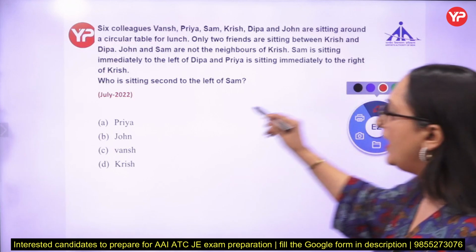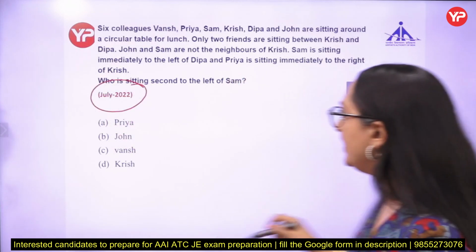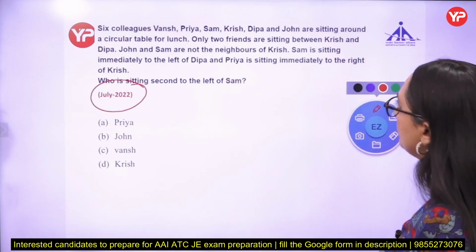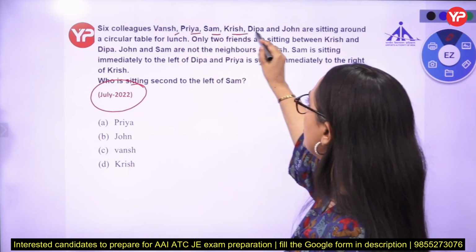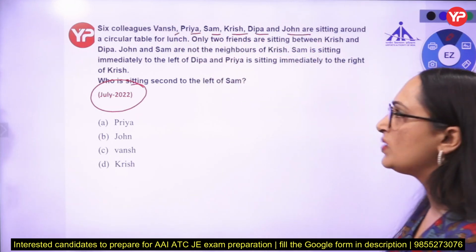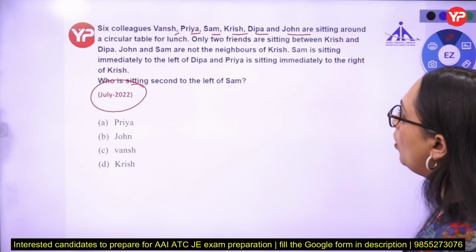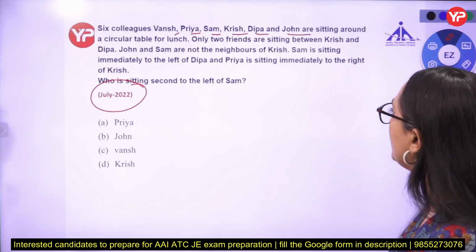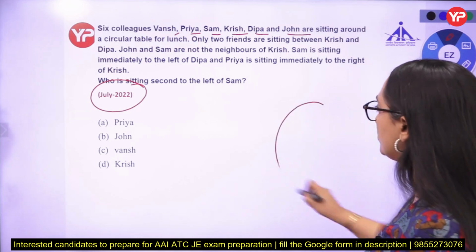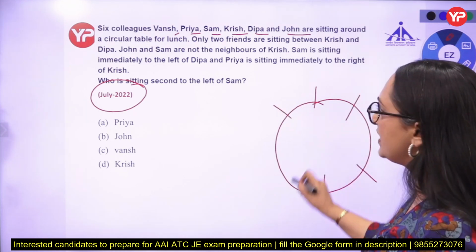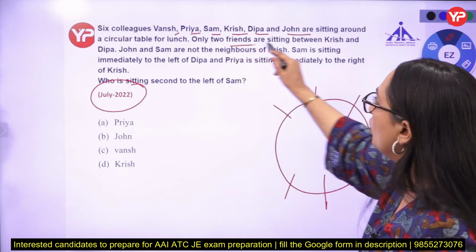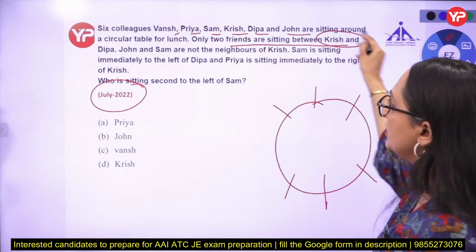Question from July 2022. Six colleagues, Vansh, Priya, Sam, Krish, Deepa and John, are sitting around a circular table for lunch. Only two friends are sitting between Krish and Deepa. Six colleagues: 1, 2, 3, 4, 5, 6. Only two friends are sitting between Krish and Deepa.